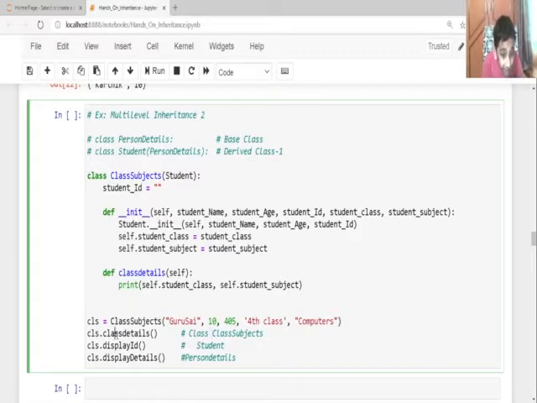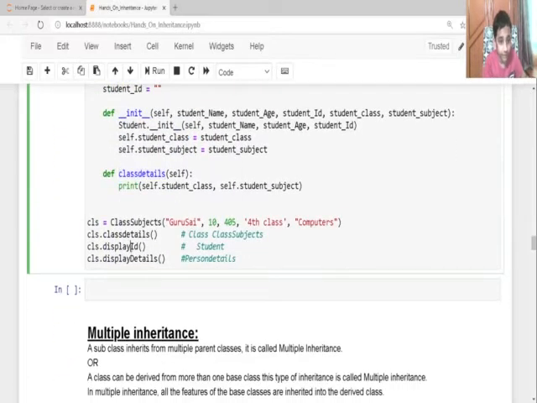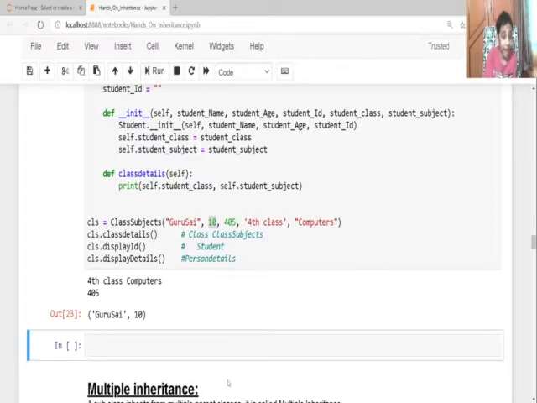So here class details will execute the class and computers first. Display ID will execute the ID next. From student, display details will execute the name and the age. Let's see. First it will execute the class computers, 405, Guru Sai and 10. See, as I said.